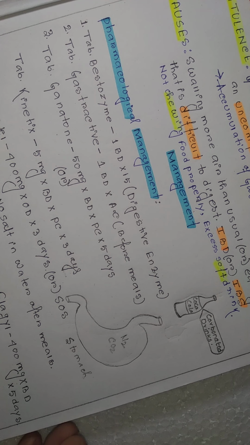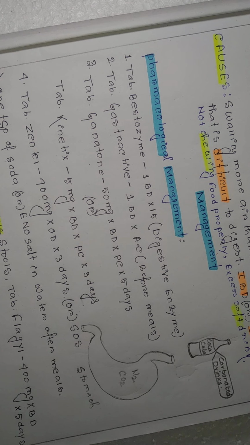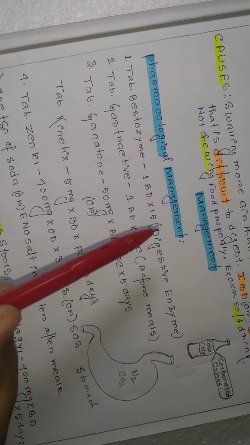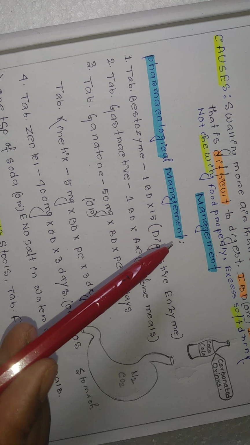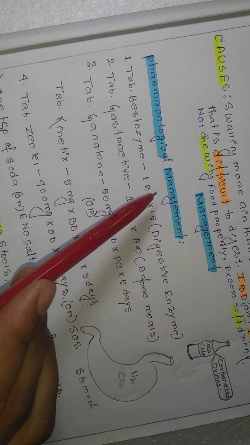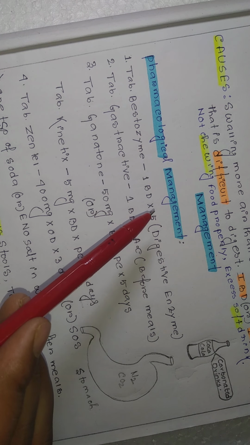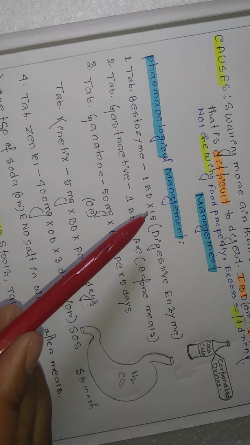And if you want to manage flatulence, what kind of management do we have? First we'll see pharmacological management, which means management by drug, by medicine. How can we treat the patient in case of flatulence?